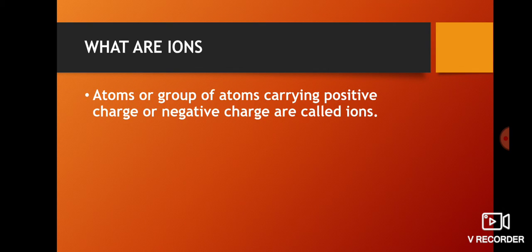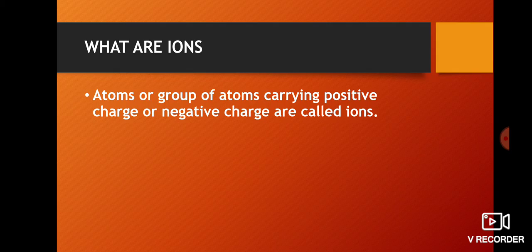And atomicity means the number of atoms present in a particular molecule. For one atom we say monoatomic, for two diatomic, for three triatomic, and for more than three we call it polyatomic.